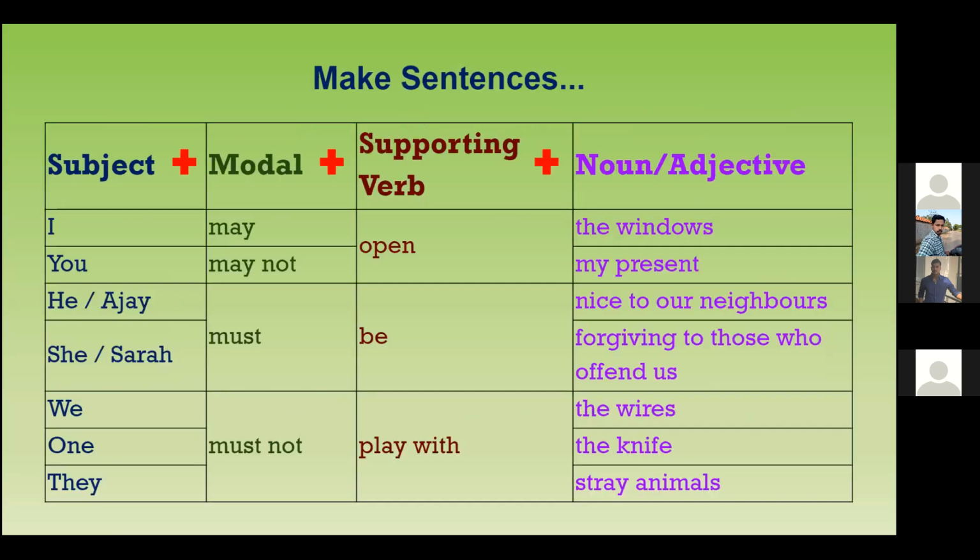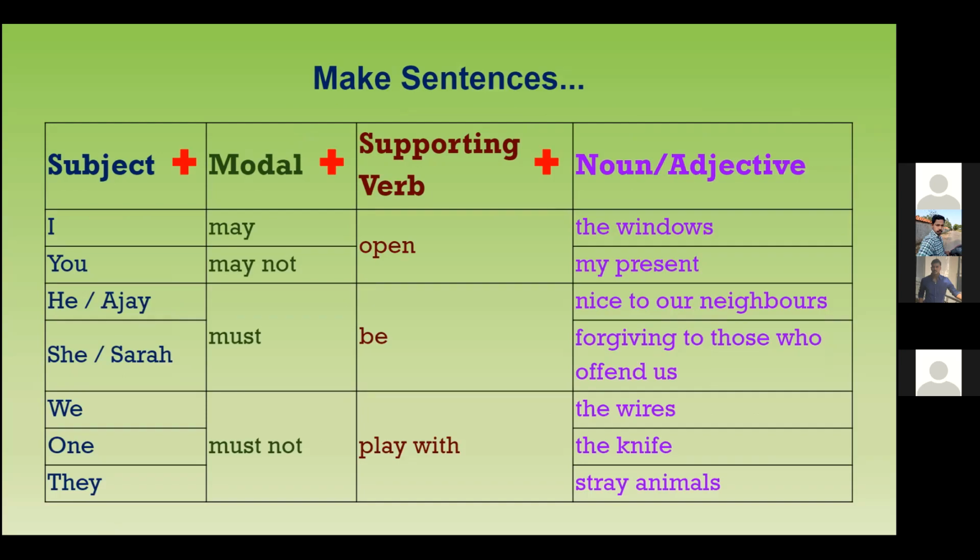So we will try to make a sentence. You see, when we have a sentence, we need a subject. There always must be a subject. Who is doing the action? Who are you talking about? That is what the subject is.